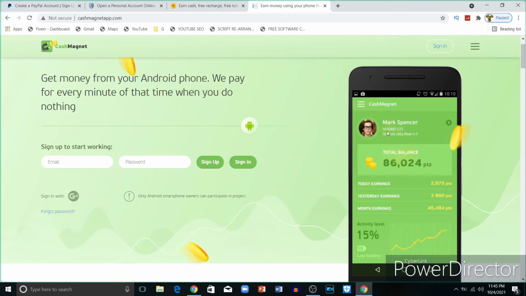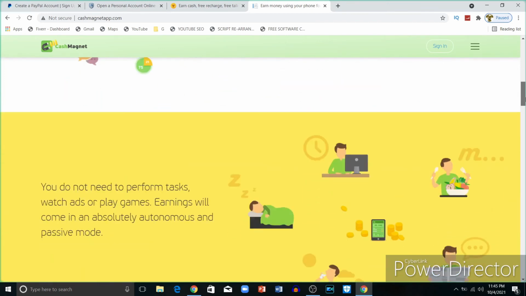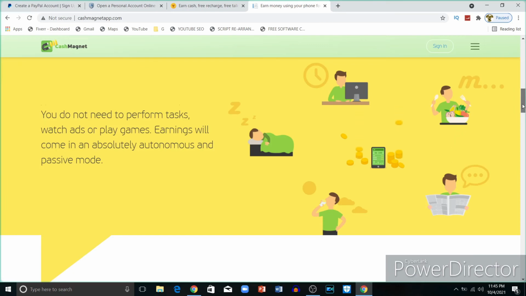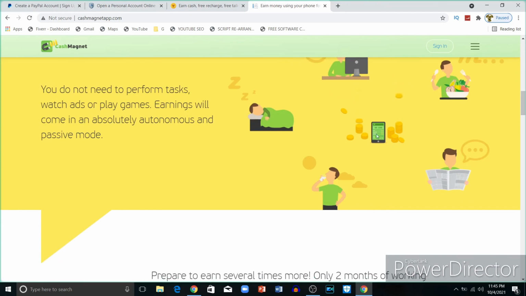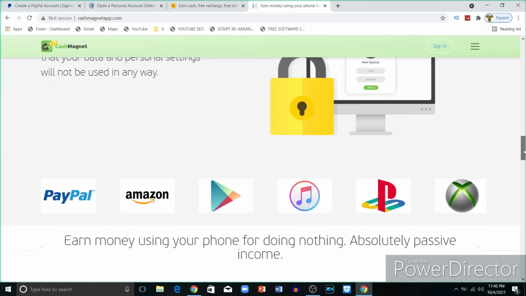The same applies to Cash Magnet. You don't need to do anything. You can just tap and swipe, or you can do other things. As you can see, you can continue other tasks, you can sleep, you can read your newspaper, or you can just continue to eat, and the money will come to your phone for free without doing anything. As you can see, you can get paid through PayPal and Amazon.